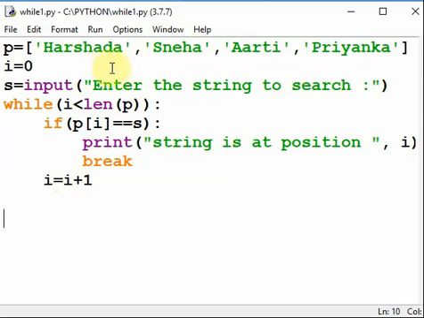See the example. P contains 4 strings. Strings are separated with commas. Any string will be given as an input, and this program will search this given string up to the last data item. If the string is found, P of I equal to S, meaning each string is matched with S, it will give the string position, and then break. This break statement will break the while loop and stop the execution.